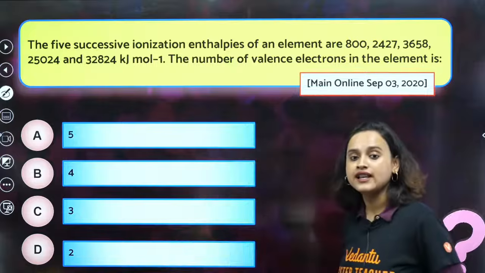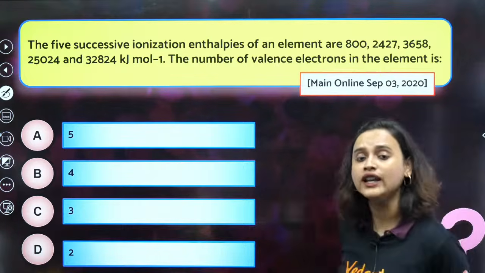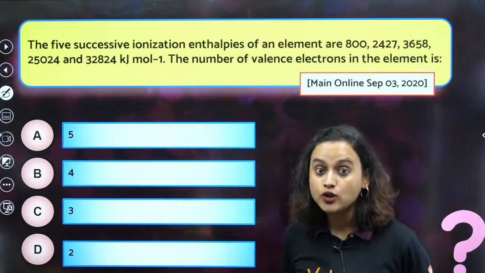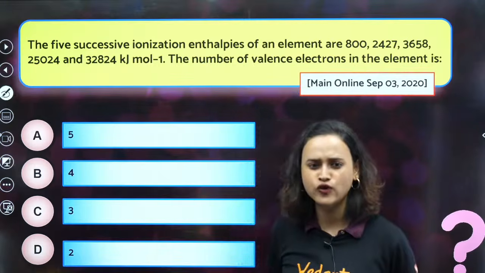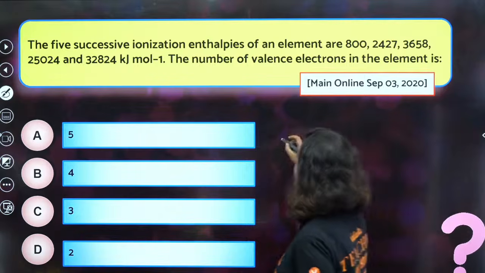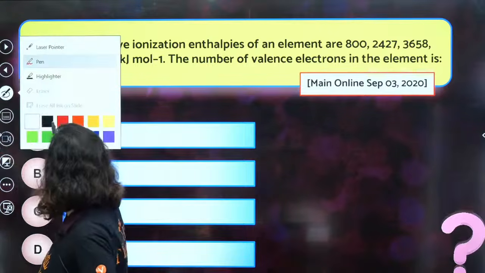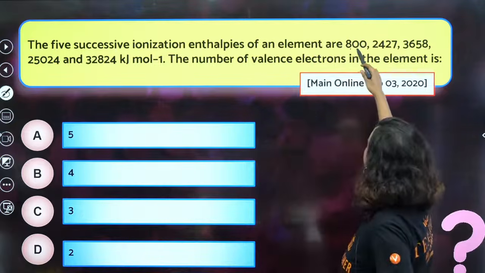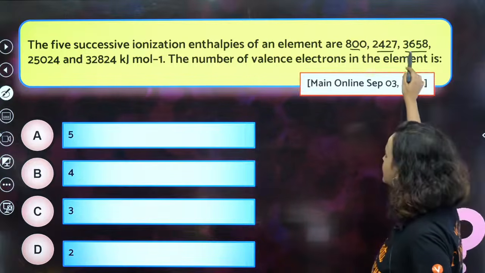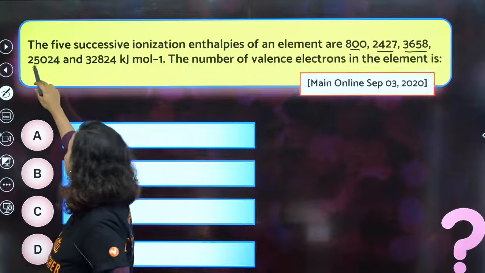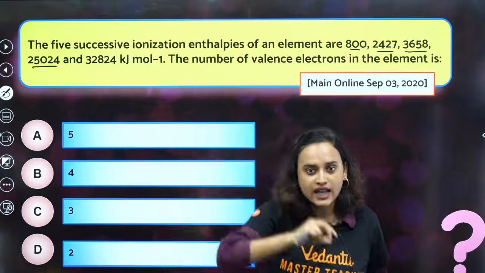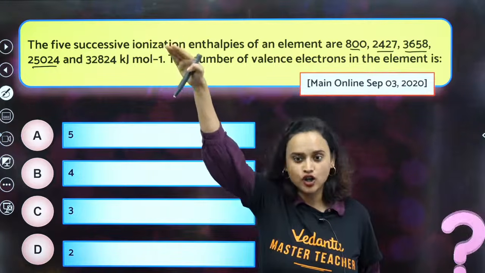Moving on. The 5 successive ionization enthalpies of an element are 800, 2427, 3658, 25,024, 32,824 kilojoule per mole. The number of valence electrons in the element is? See, 800, 2427, 3658, not too much increase. But from this to 25,024, that's a lot of increase. Suddenly it has reached the top.